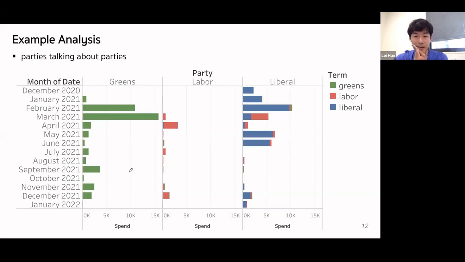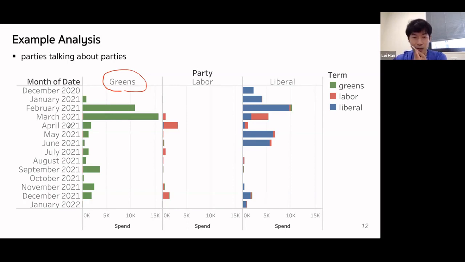This is another example, parties talking about parties. We can see that the Greens always talk about themselves. Labor doesn't like talking about parties, so they have less money spent on these things.